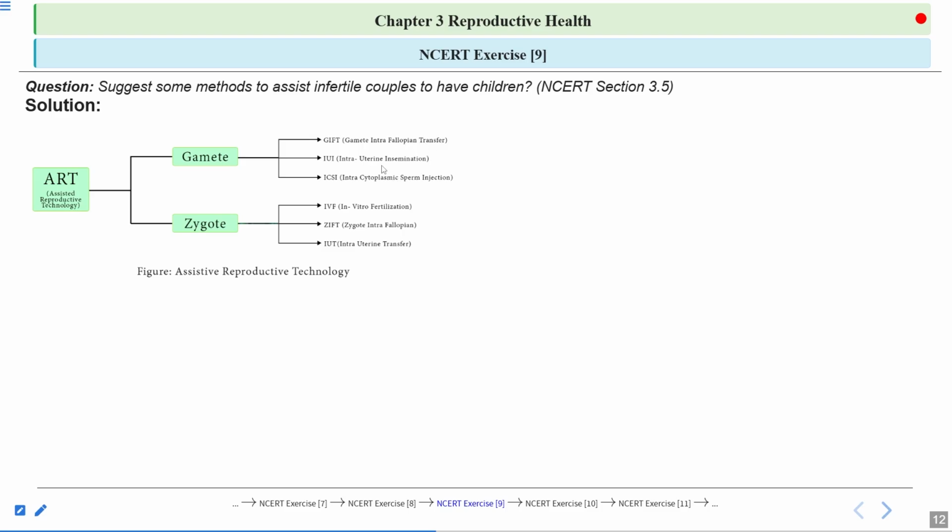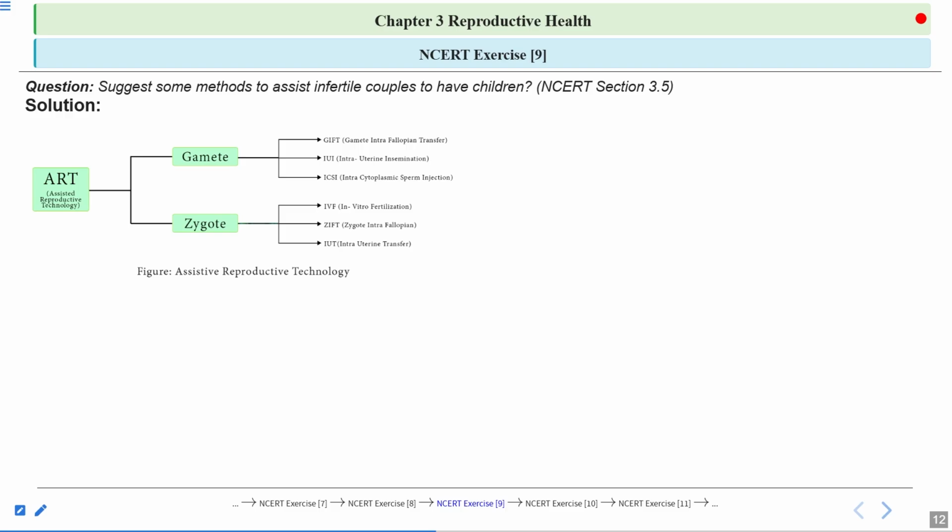Okay, so again, what happens in the natural conditions? The egg and the sperm meet in the ampulla region of the fallopian tube. So ovaries release the egg, and the egg is captured by the fimbriae, which are present on the infundibulum, which is one of the parts of the fallopian tube. Then the egg travels and reaches the ampullary region. Then the sperms are released in the vagina, then they enter into cervix and then into uterus, and from the uterus they swim and reach the ampulla region of the fallopian tube.